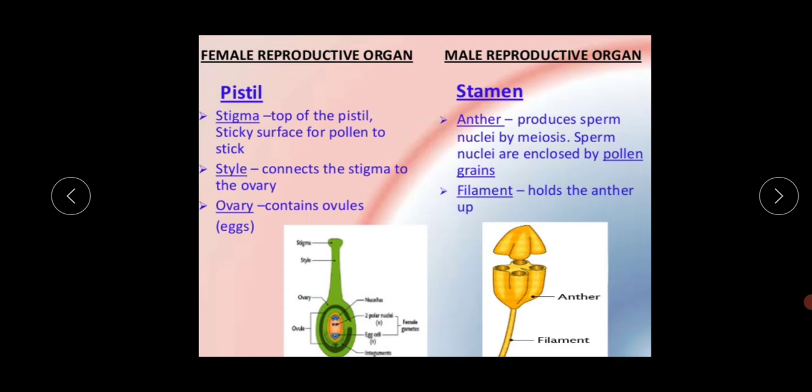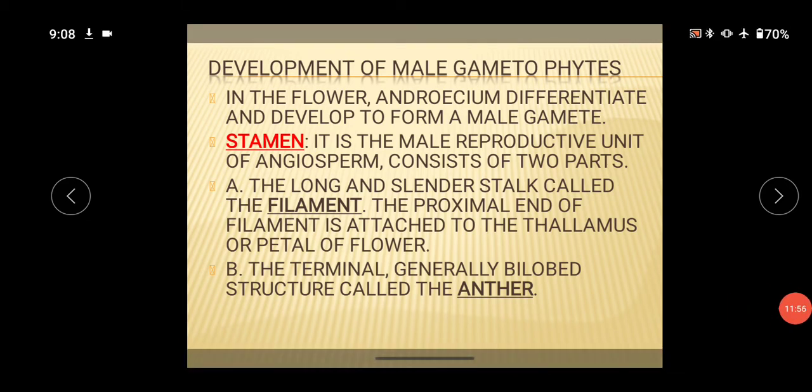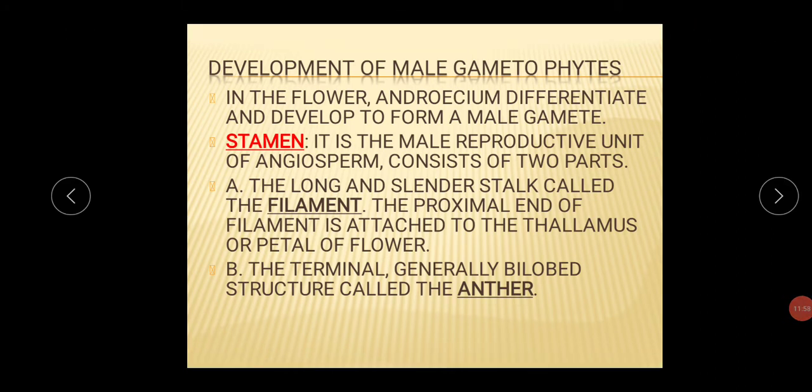Here in the male reproductive organ system, the stamen has two parts: the anther and the filament. The anther produces the sperm nuclei by meiosis, and these are enclosed by the pollen grain. The filament is this long slender structure which holds the anther up. Next is the development of the male gametophyte.